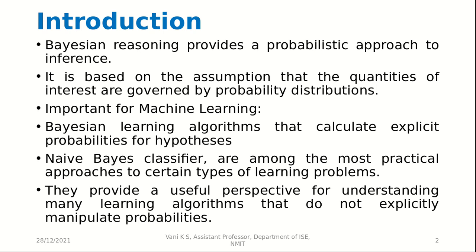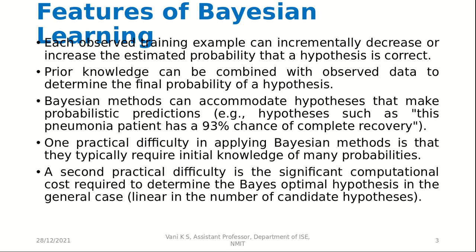Now, moving to features of Bayesian learning, each observed training example can incrementally decrease or increase the estimated probability that a hypothesis is correct. Prior knowledge can also be combined with the observed data to determine the final probability of a hypothesis. Bayesian methods can accommodate hypotheses that make probabilistic predictions. For example, a certain patient has a 93% chance of complete recovery.